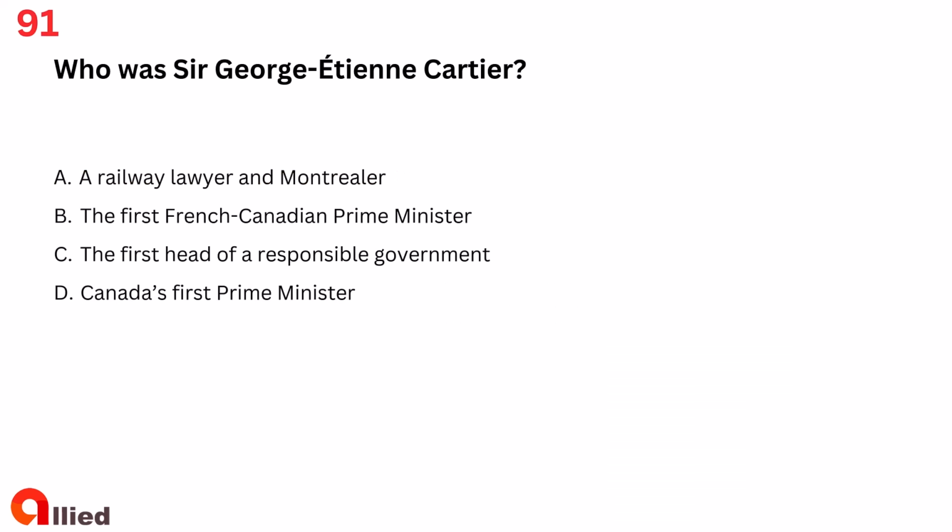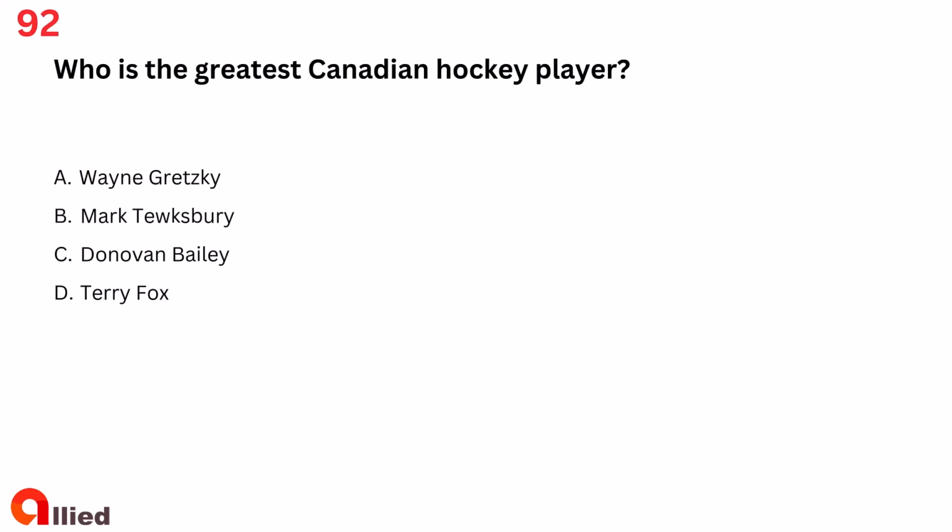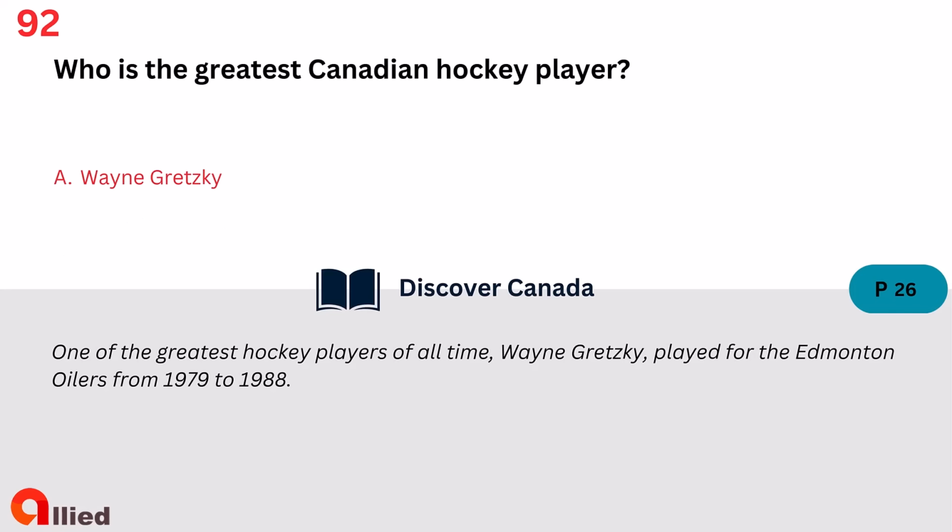Question 91. Who was Sir George Etienne Cartier? A. A railway lawyer and Montrealer. B. The first French-Canadian Prime Minister. C. The first head of a responsible government. D. Canada's first Prime Minister. The answer is A. A railway lawyer and Montrealer. Question 92. Who is the greatest Canadian hockey player? A. Wayne Gretzky. B. Mark Tewksbury. C. Donovan Bailey. D. Terry Fox. The answer is A. Wayne Gretzky.